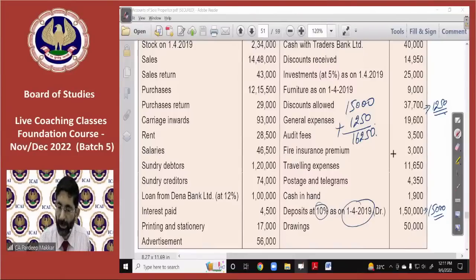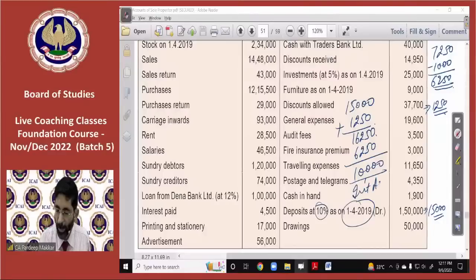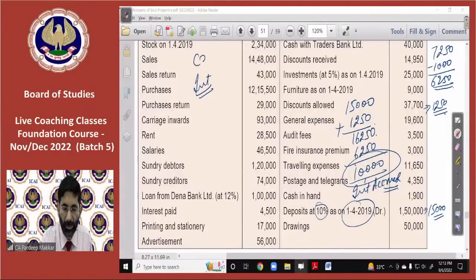Now we have received 7,250, but out of this 1,000 is from debtors. So from investments we have received only 6,250. So total interest outstanding, that is interest accrued, is our income: 10,000 rupees, which will be added to interest in the P&L account credit side.